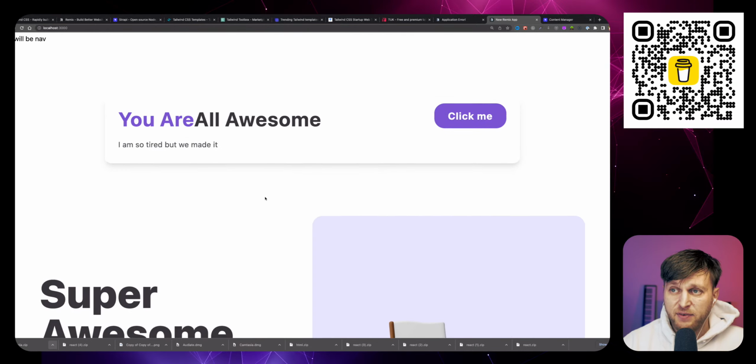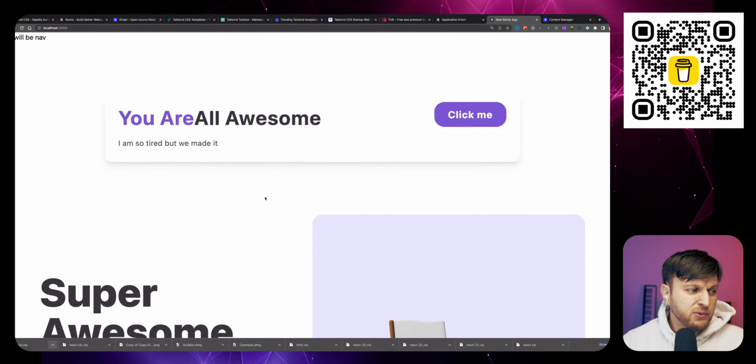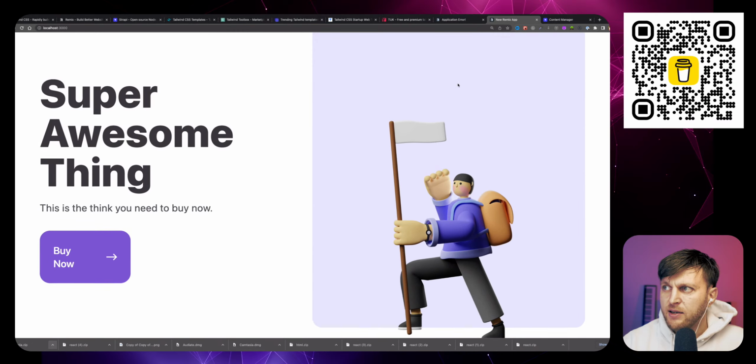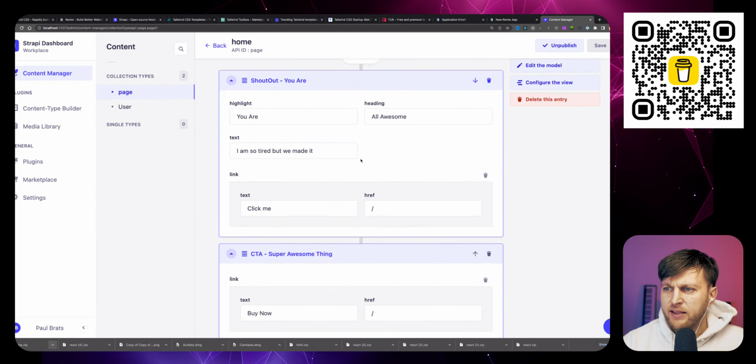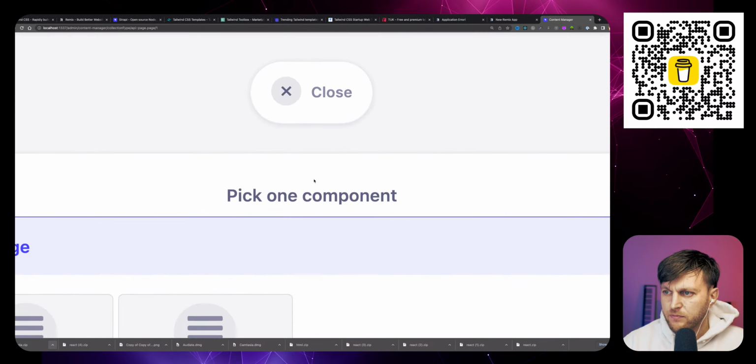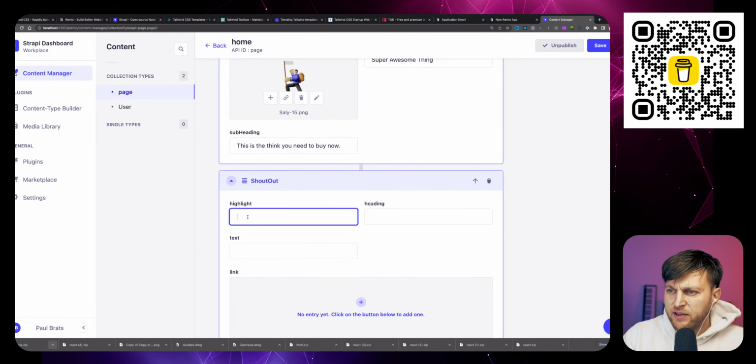And what's awesome, as a developer, I'm done. I didn't have to do any work. This was something that was able to be managed by the content editor. And so really nice. The content editor could be like, you know what? I need to add another shout out. And so I'm going to pick the shout out component.